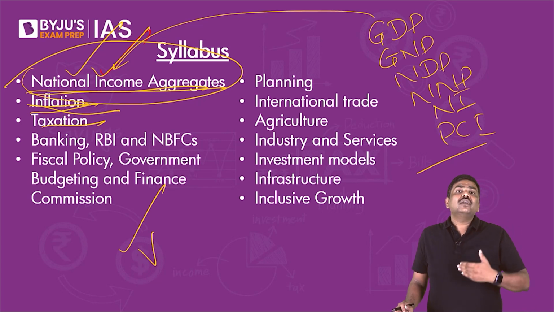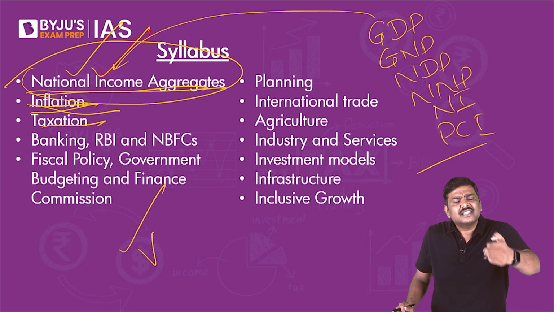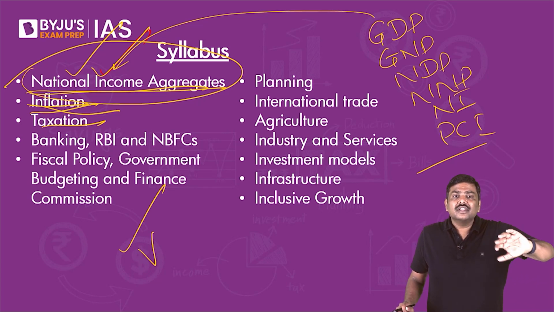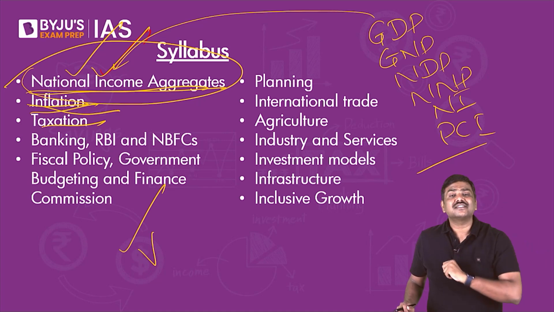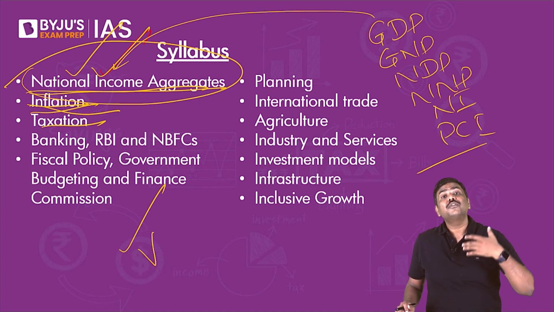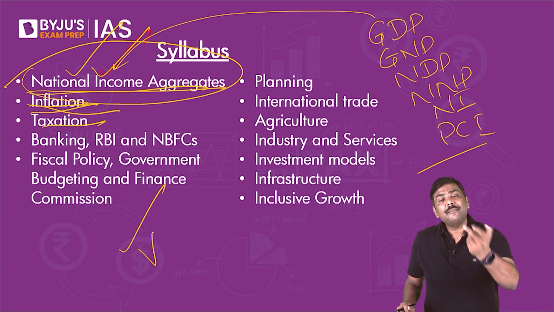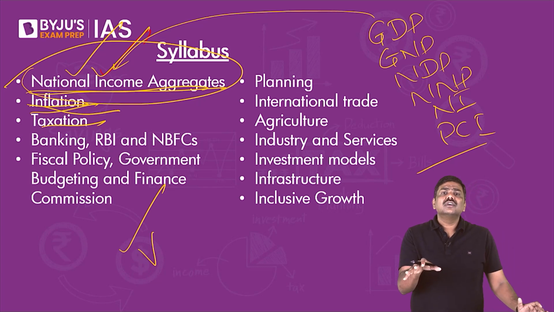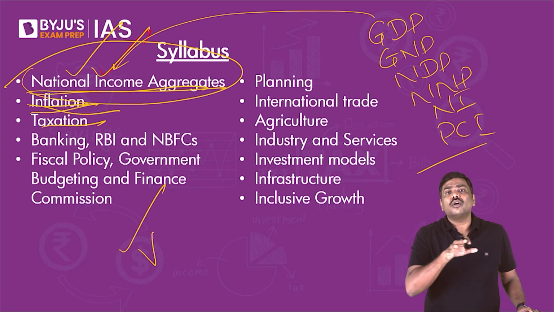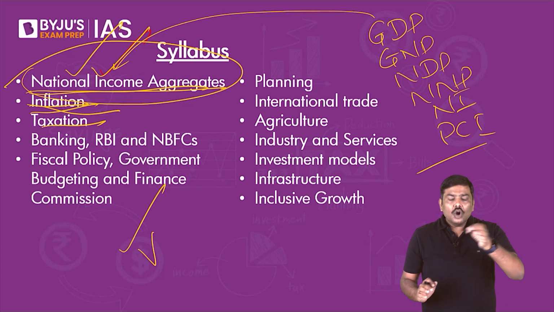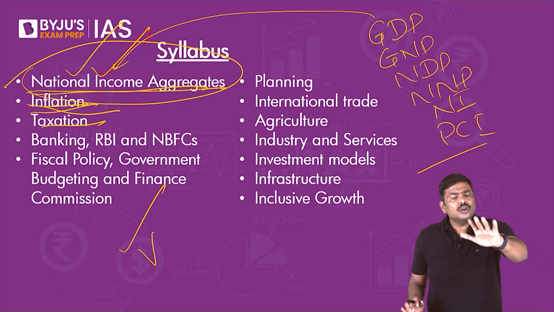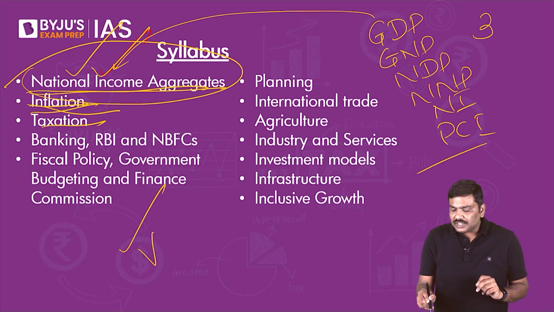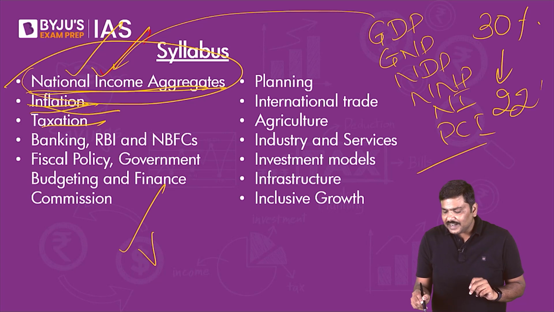In the budget, if the Government of India has announced certain measures in the taxation system, for example, the Government of India might simply say, we are restructuring the concept of capital gains tax. Then UPSC will ask you what reforms have been announced. What do you mean by capital gains tax? Explain it to me. If the Government of India has announced any changes in, let's say, corporate tax law, for example, 2 or 3 years ago, the Government of India reduced the corporate tax rate from 30% to 22% in India.